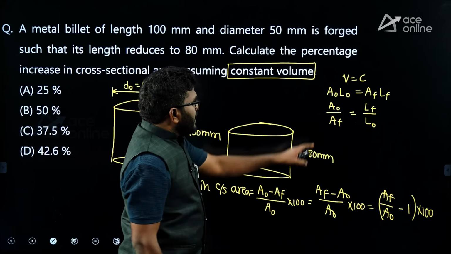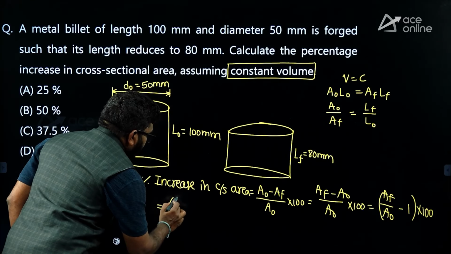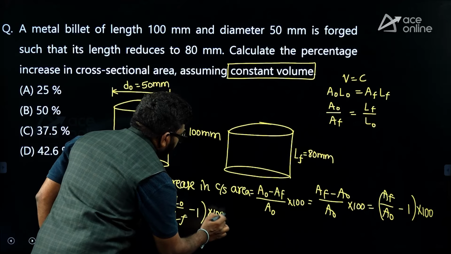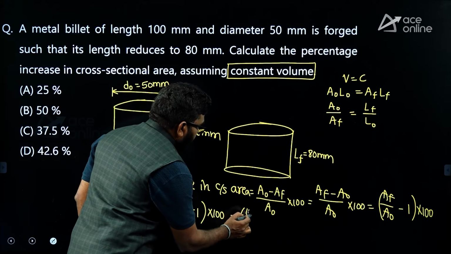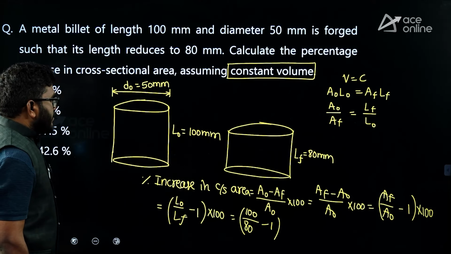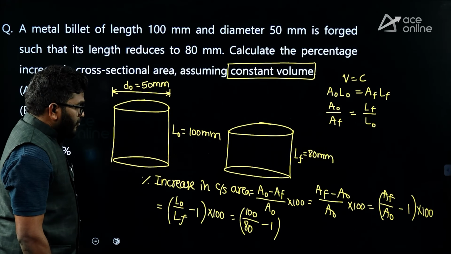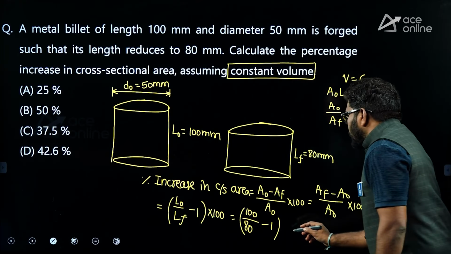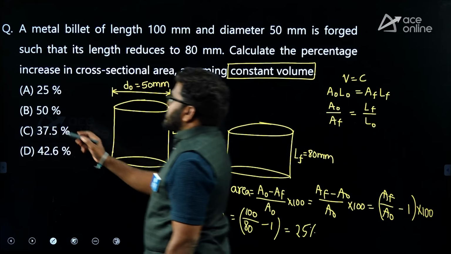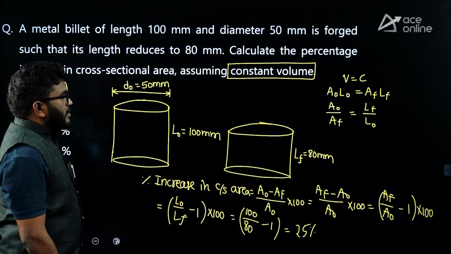AF by A naught is L naught by LF, so L naught by LF minus 1 into 100. L naught is 100 and LF is 80, so 10 by 8, or 5 by 4. You will get 1.25 minus 1, that is 25%. So A is the correct answer for this question.